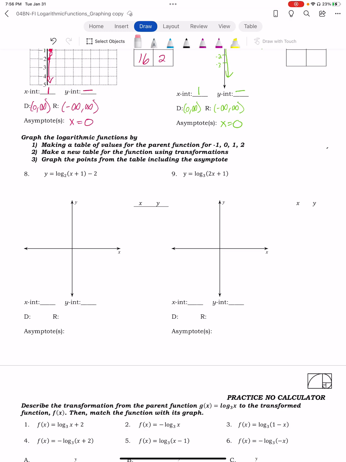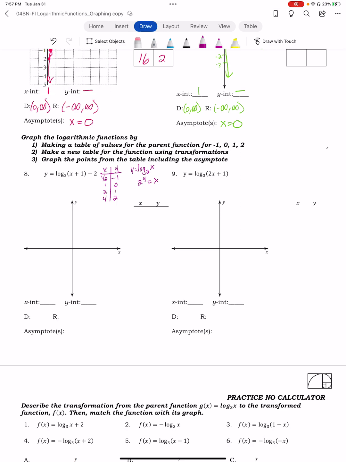We are going to find a table for our parent function, which is log base 2 of x, essentially 2 to the y is equal to x. So I start with my parent function table, and we kind of work backwards from that. We have our -1, 0, 1, and 2, and I know that x is going to be 1/2, 1, 2, and 4.